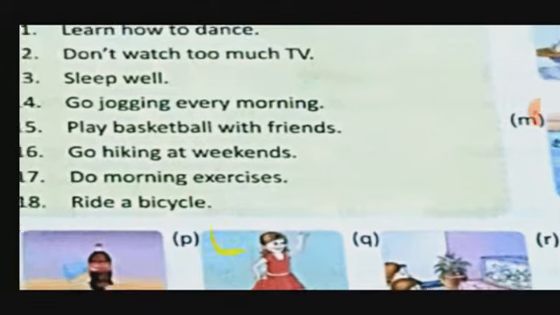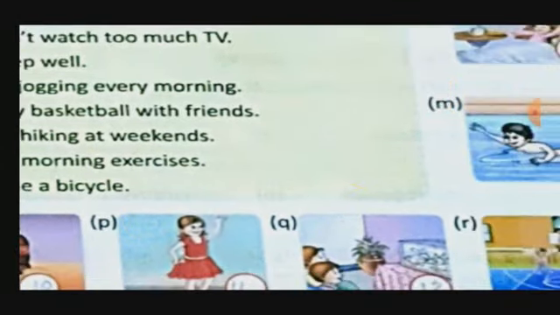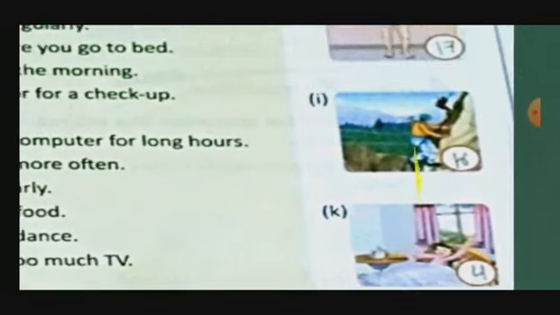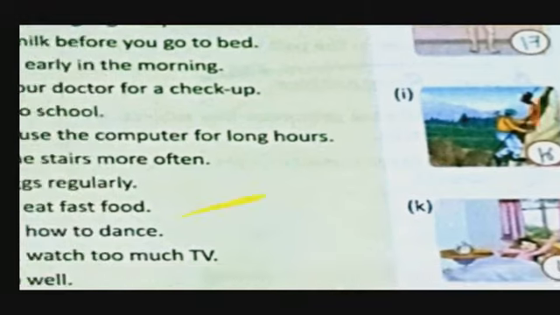Here, R. Okay. Then 16, go hiking at weekends. So this 16 is here, I. Okay.